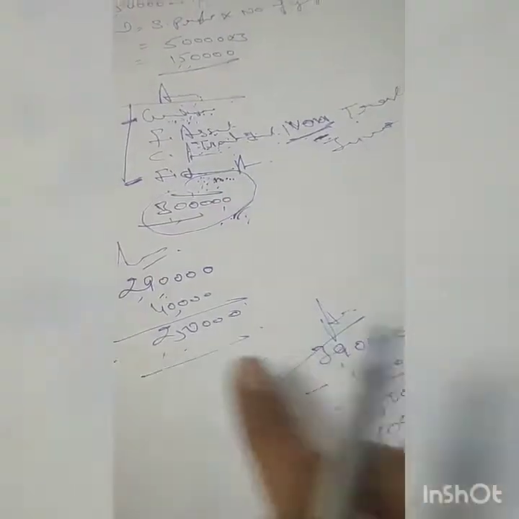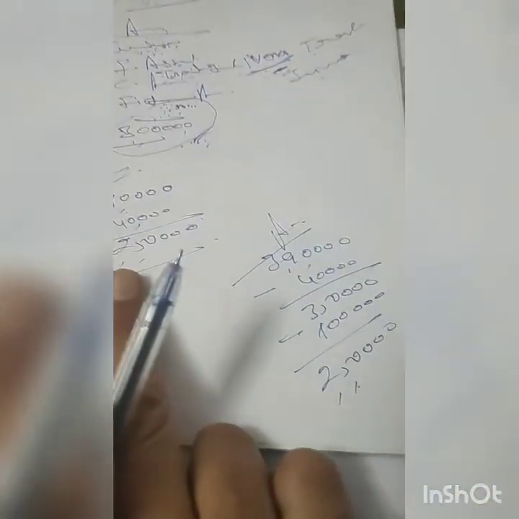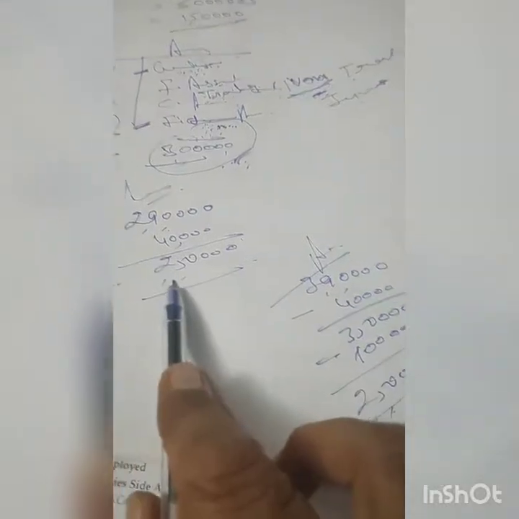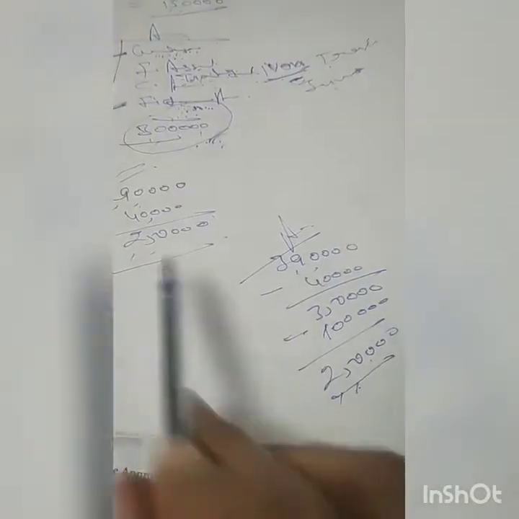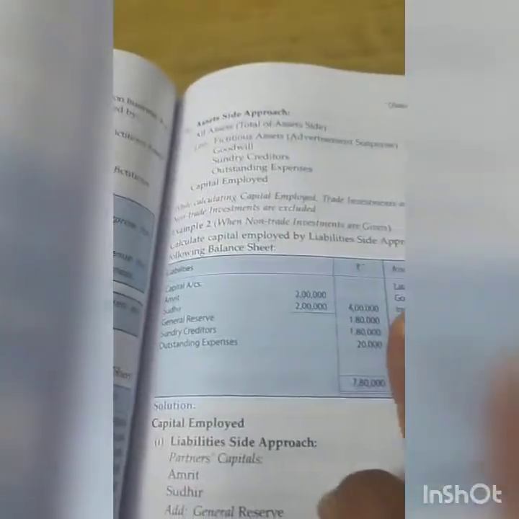Either of the approaches you can take, but your capital employed will be the same from both the approaches, right, students? This was your liability approach, this was your assets approach, and you will find the same one. Fine. So they have calculated and they have shown. Now it's clear, you can do that.